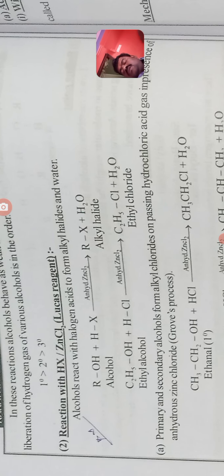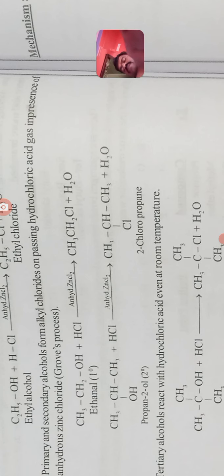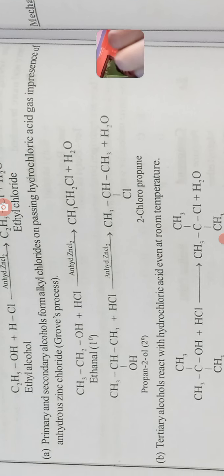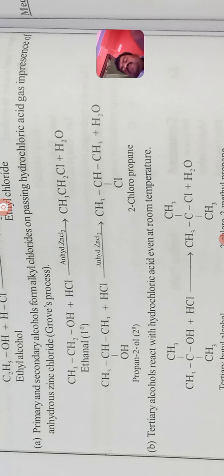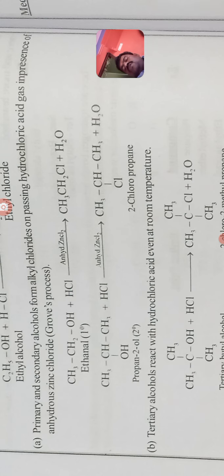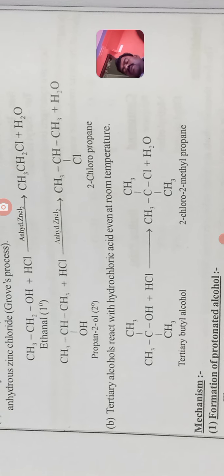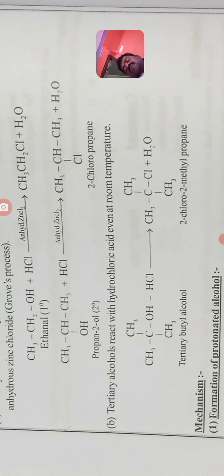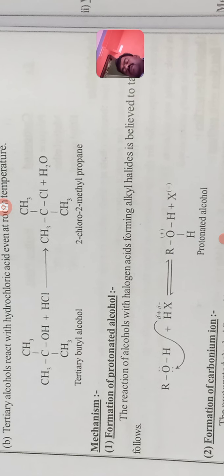Primary alcohols and secondary alcohols form alkyl chloride on passing hydrochloric acid gas in the presence of zinc chloride, along with water. Next, tertiary alcohols react with hydrochloric acid even at room temperature.